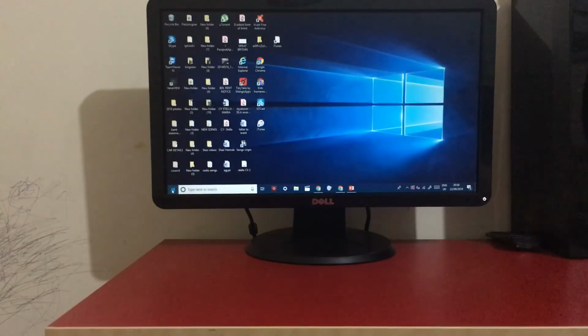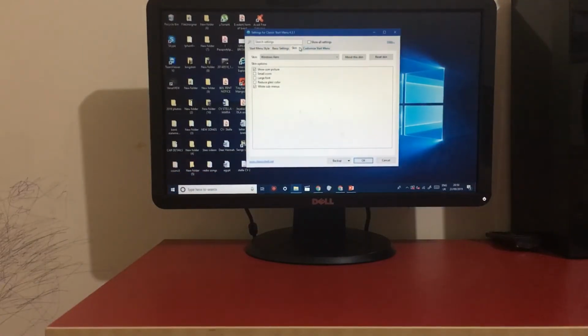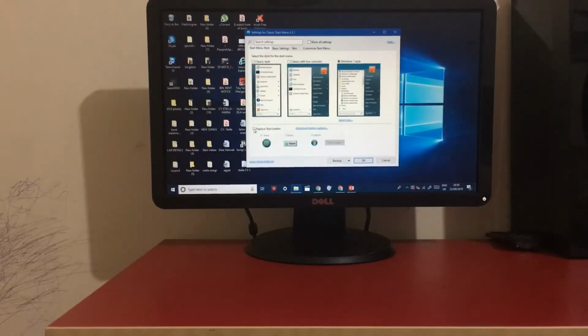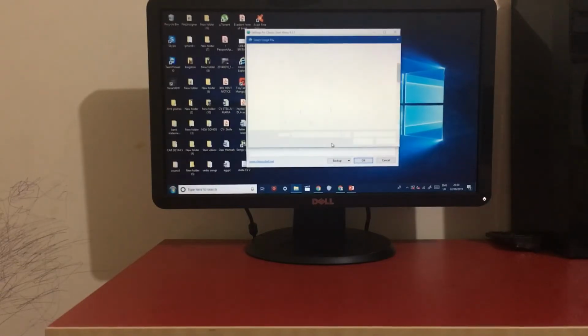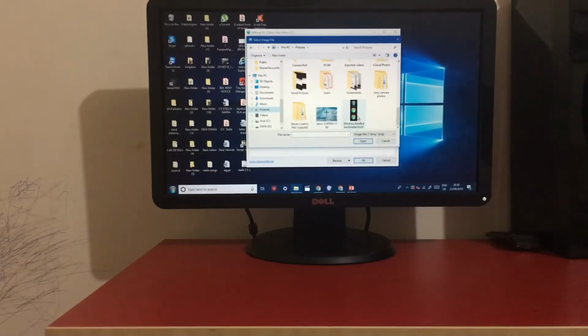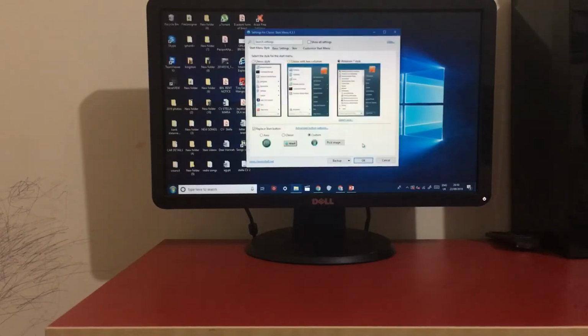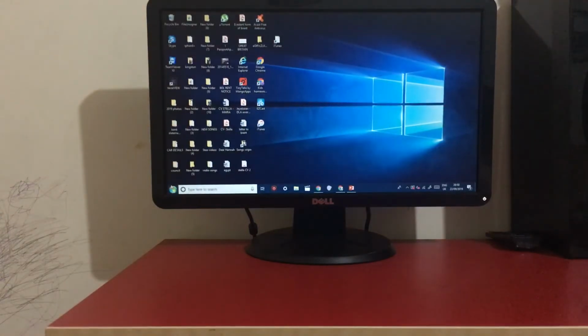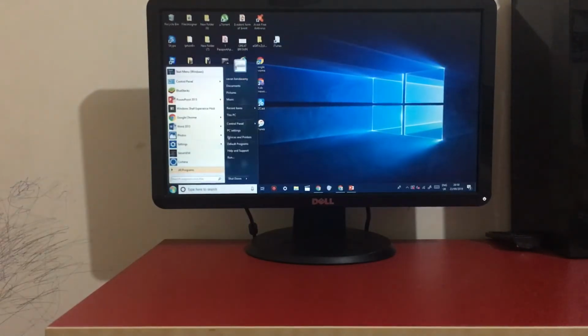After doing that, right click on the Windows Start button, go onto Settings again, and then go to Start Menu Style, and then click Replace Start button, then say Custom, and then say Pick an Image. Go onto the file where you saved that image, scroll down, click on that image, and then click Open, and then click OK. And now you can see the Windows 7 button is there, and the Windows 7 Start menu is loading up perfectly good.